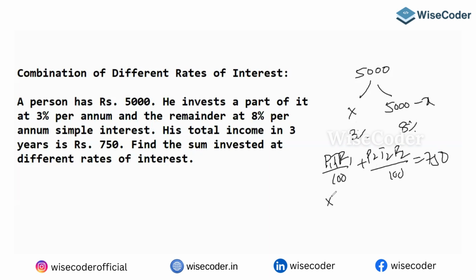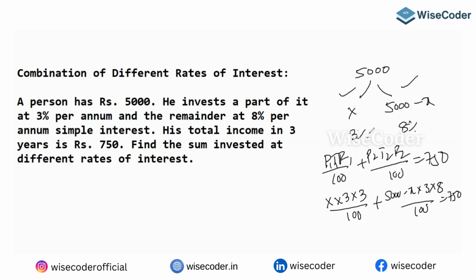P1 principal X. Time period is what? 3 years. What is the rate of interest? 3% by 100 plus P2. What is P2? 5,000 minus X into T2, which is 3 years. What is R2? 8% by 100, which equals 750. If you calculate this, definitely you are going to get your answer. Once you get X, after getting X, 5,000 minus X, you will get the two different amounts. But this is not the thing.